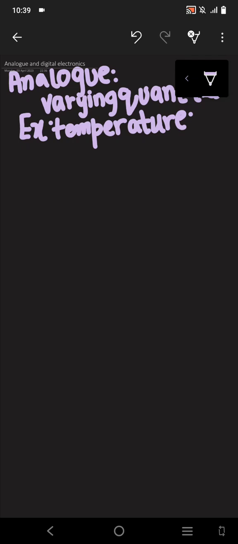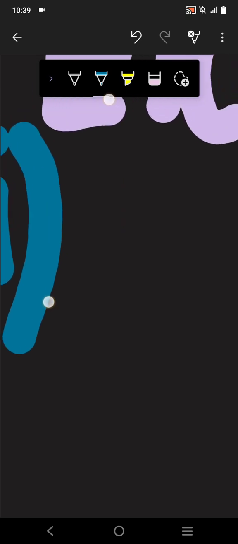Moving towards another point, we have discussed point number one. Now I'll be discussing point number two, that analog signals are in the form of waves.